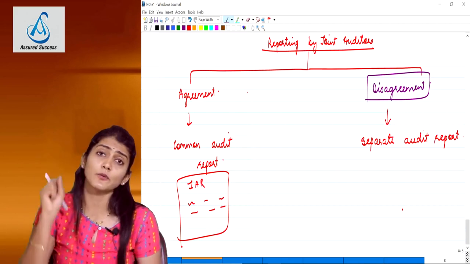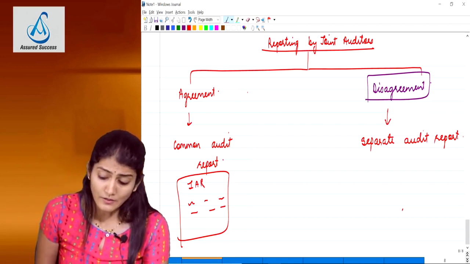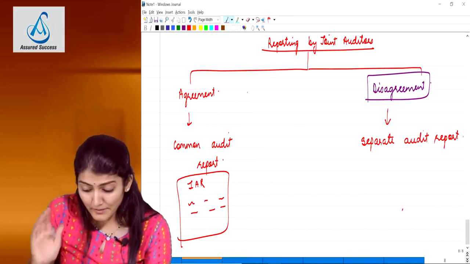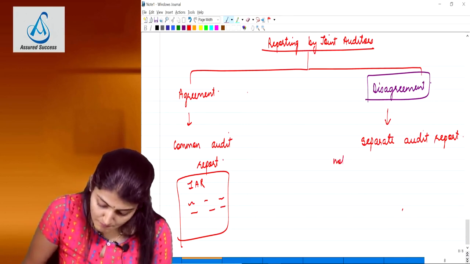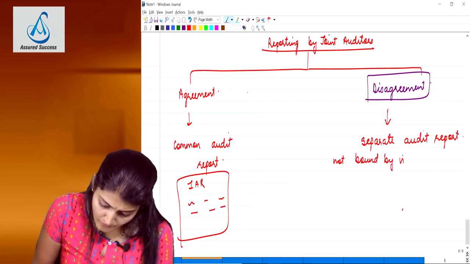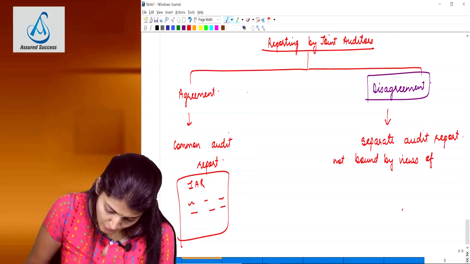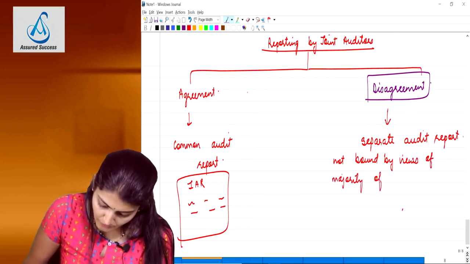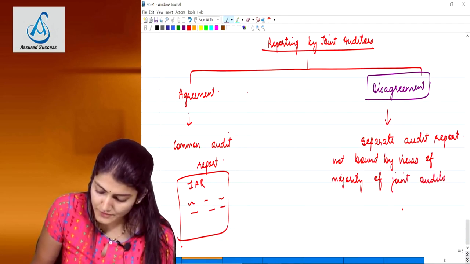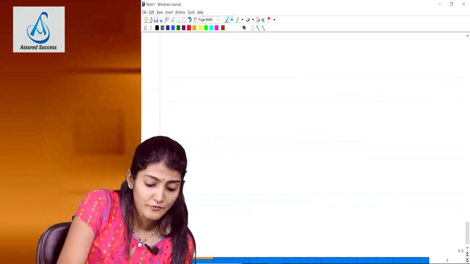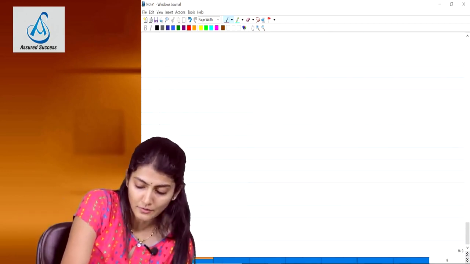So should we apply the rule of majority wins? No, even the old standard said that and even the new says that. Separate audit report, not bound by the views of majority of joint auditors. So the joint auditors having a different opinion may issue a separate audit report.